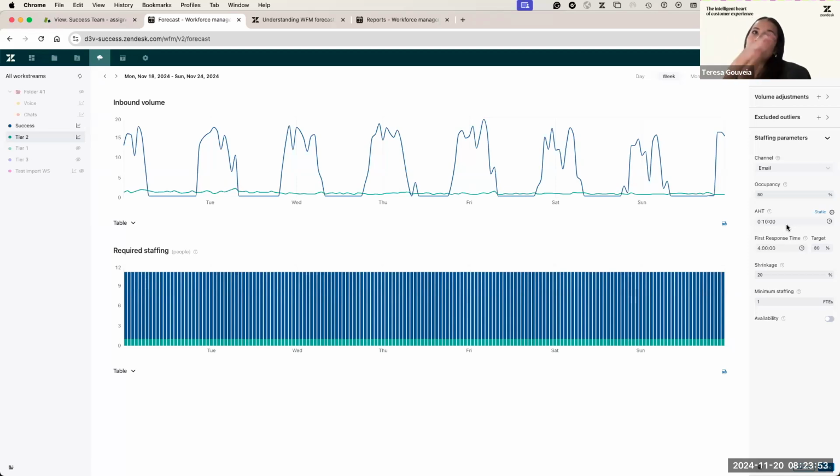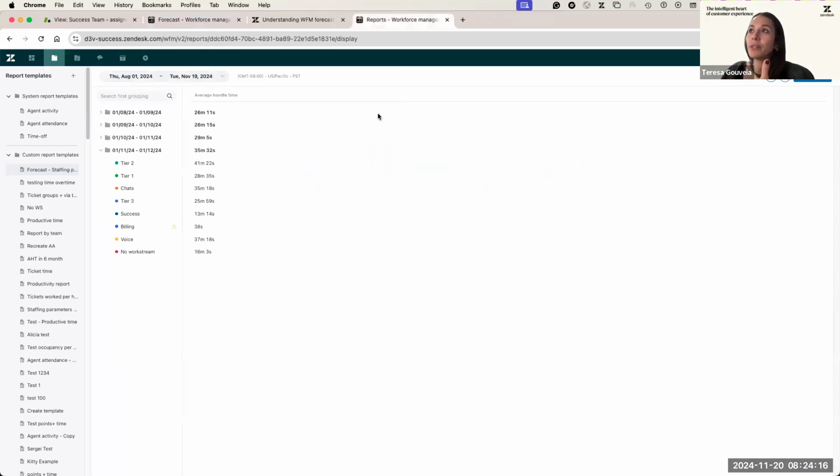There is a slight difference between both, because remember that Zendesk workforce management focuses more on the actions performed by agents, or agent performance, and Explore is more based on ticket lifetime. So I will say that the way that we collect the average handle time might be a bit more accurate for forecasting purposes. My recommendation is that you create a report where you can understand the average handle time for that specific workstream.